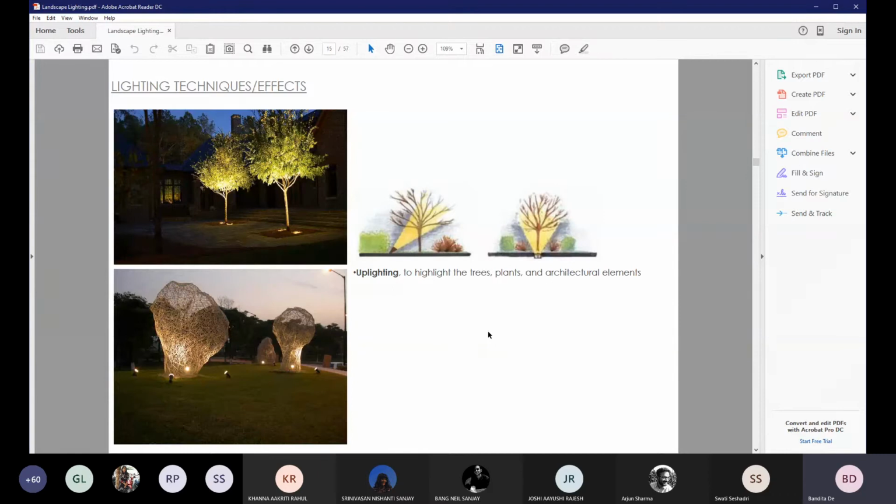So I'll take you through a few of them. The first technique or lighting effect is uplighting your landscape elements or features. As you can see in the images, these lights that you see on the floor are called spike lights. These spike lights can be installed below your landscape elements, and you can adjust the angle of the beam to suit how you want your landscape element to be highlighted.